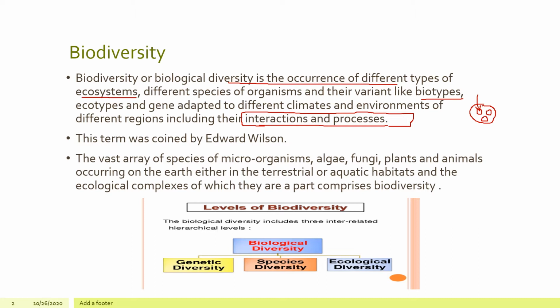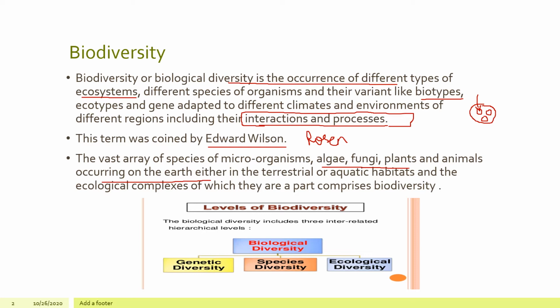Okay, this term was coined by Edward Wilson. In some books, it is also written that the term biodiversity was also coined by Rosen. The vast array of species of microorganisms, algae, fungi, plants, and animals occurring on the earth, either in the terrestrial or aquatic habitats, and the ecological complexes of which they are parts, comprises the biodiversity.